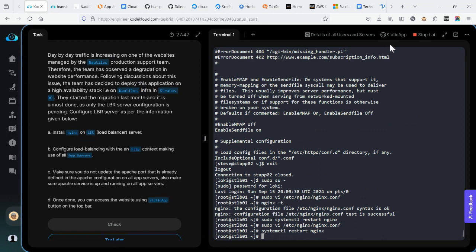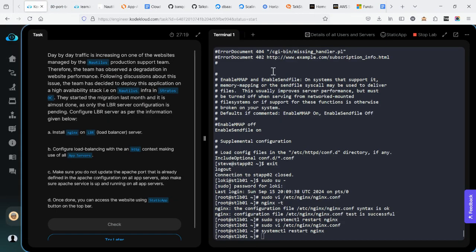When I click on this site app, it's supposed to route traffic to one of the servers that are configured for the load balancing process. As you can see, welcome to XFusion Core Industries. So traffic can be redirected to any of the servers that have been set up in the load balancing process.